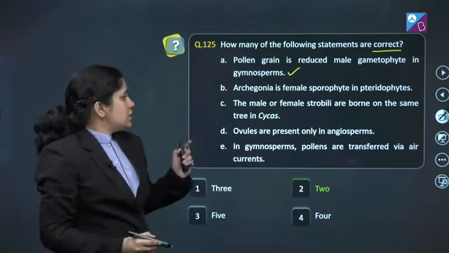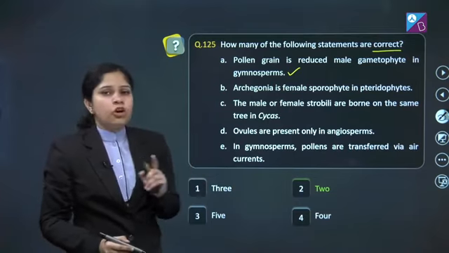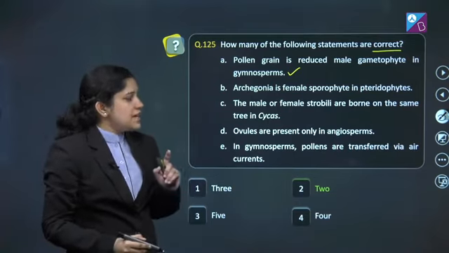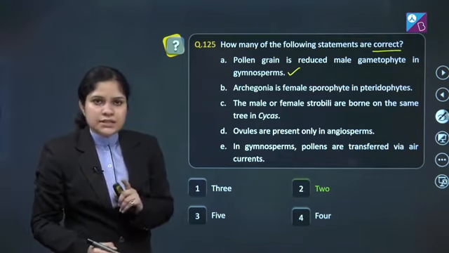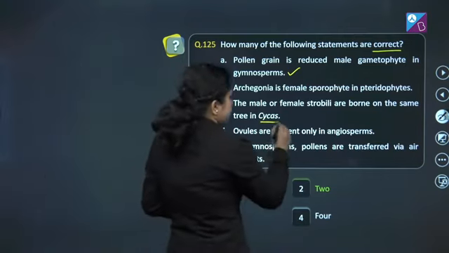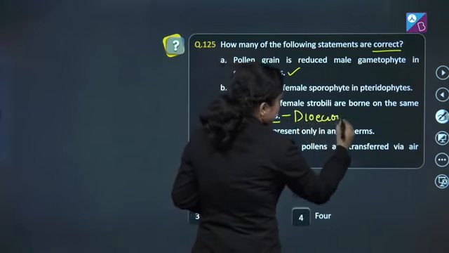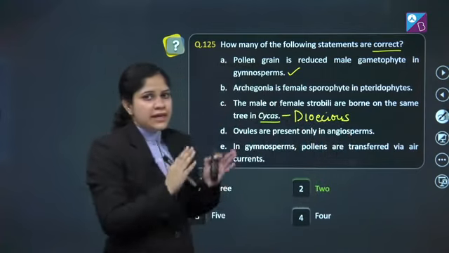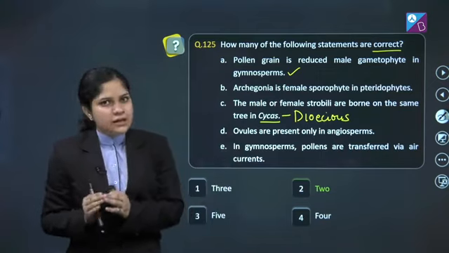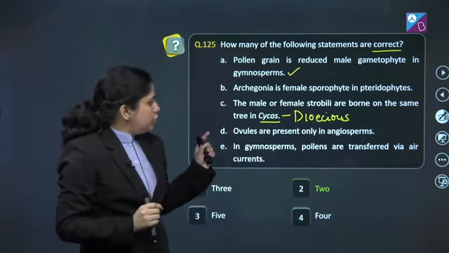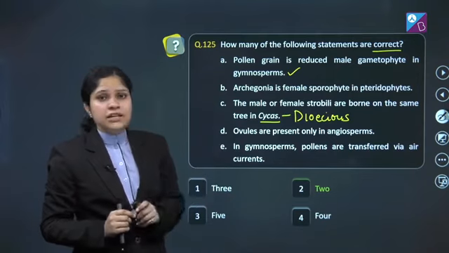This is incorrect. C. The male or female strobili are borne on the same tree in cycas. This is incorrect because cycas is dioecious, in which the male and the female plants are different.